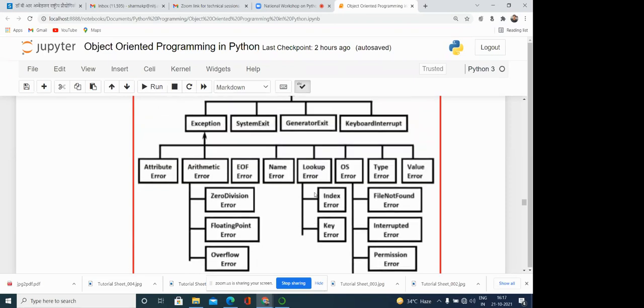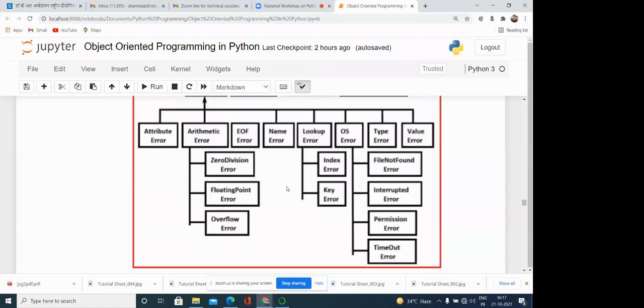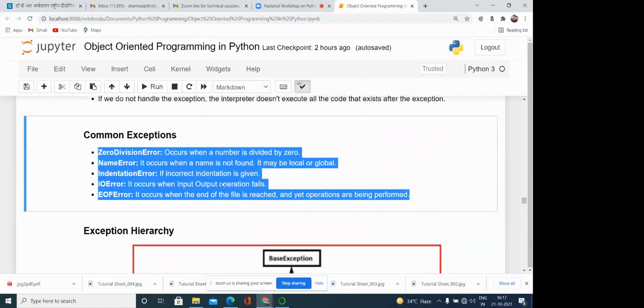So what is the meaning of these exception classes while you are running a program? You know very well that a Python program is run through a PVM, the Python virtual machine. The Python virtual machine knows that this condition is an exception condition, and it finds that exception and raises, or generates, or throws the object of the corresponding class.